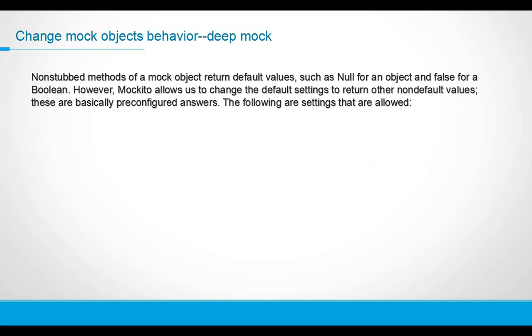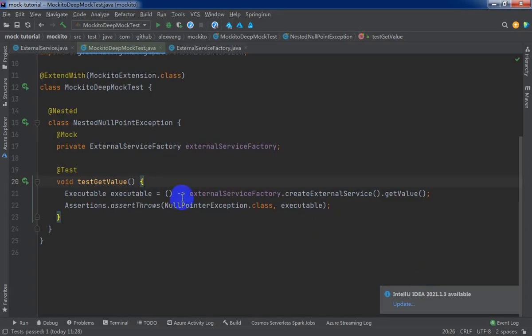Okay, please retrospect this test method. As you can see, after the external service factory is mocked, we do nothing. We just call the real method directly. But as we found, this method will return a null value, right? So if we want to use the null value and call the get value method, it will throw a null pointer exception, right?